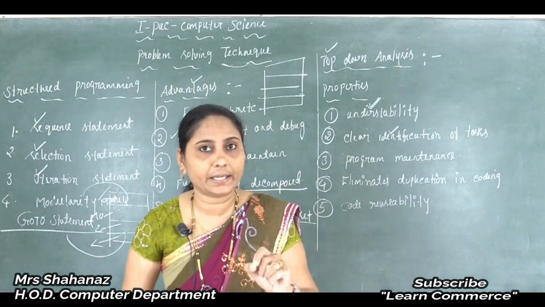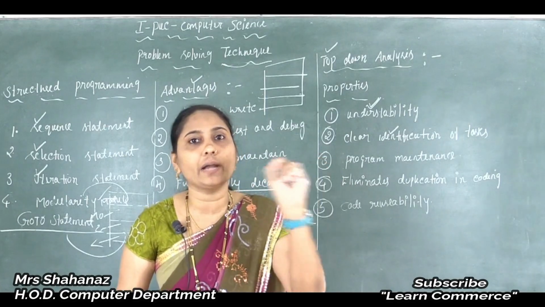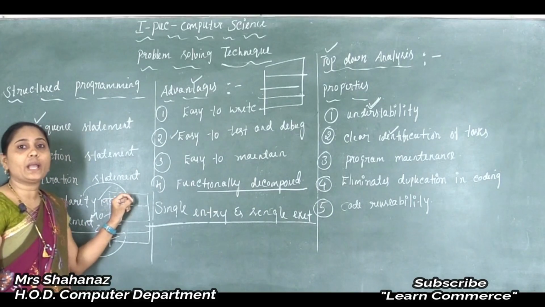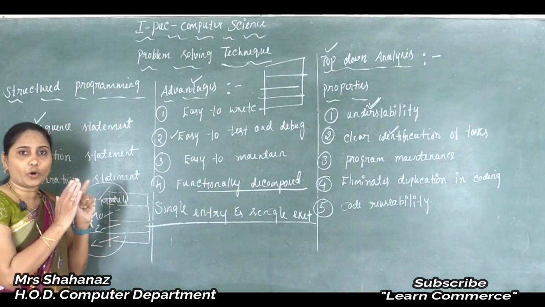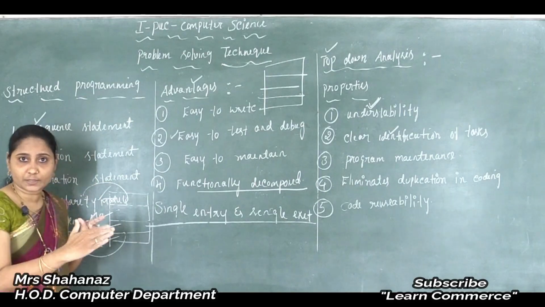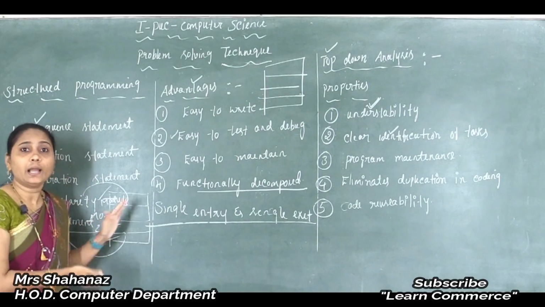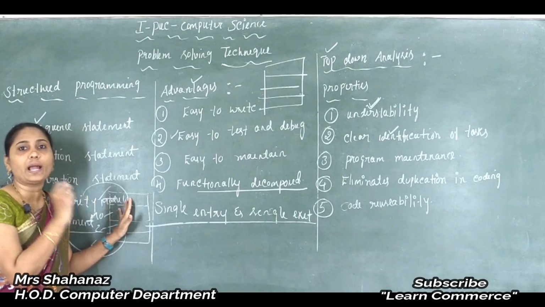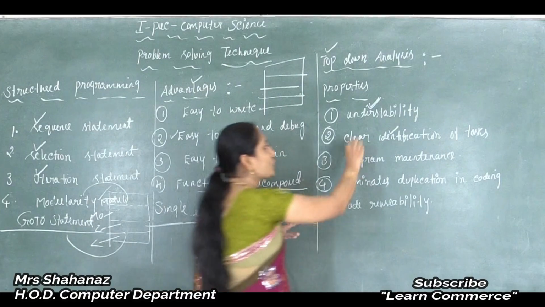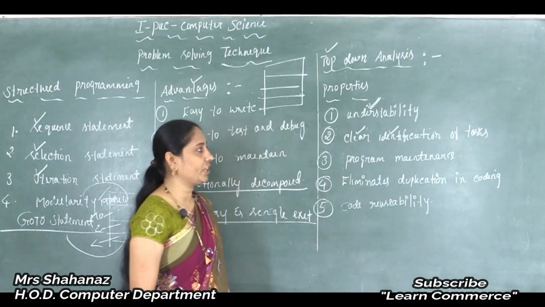Each module created should perform one and only one task, because the name of the module should be associated with the task. Clear this point here? So it should perform one and only one task. This is about the clear identification of task.